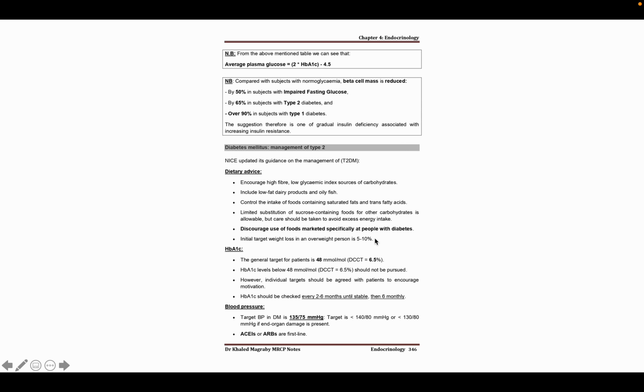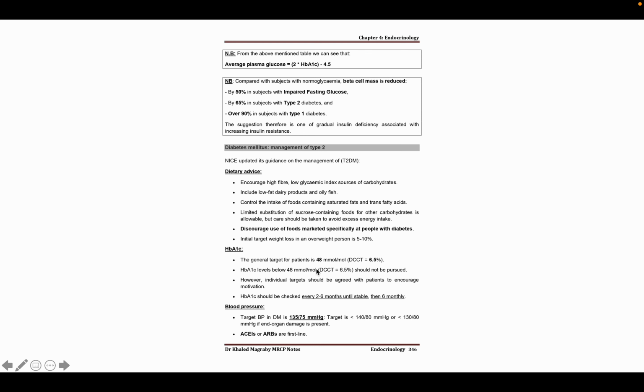You will see in your ward that some companies advertise this kind of food for the diabetic patient, but the NICE guideline doesn't recommend it. And the initial target weight loss should be 5 to 10% for this patient.